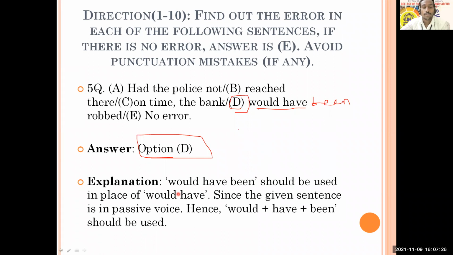Okay, so here you can read would have been should be used in place of would have, since the given sentence is in passive voice. Hence, would have been should be used.